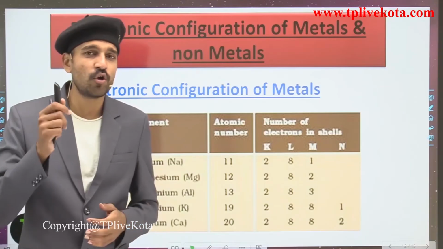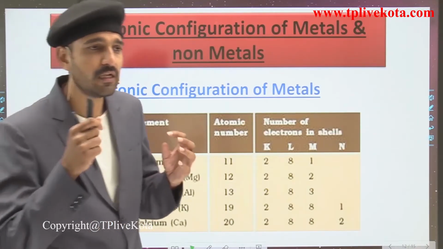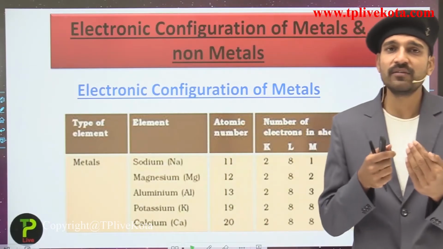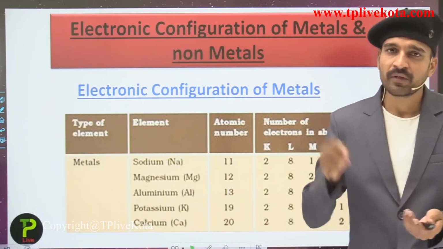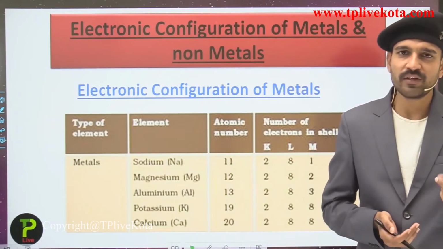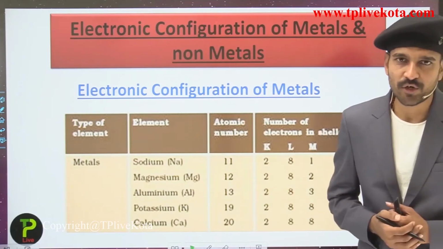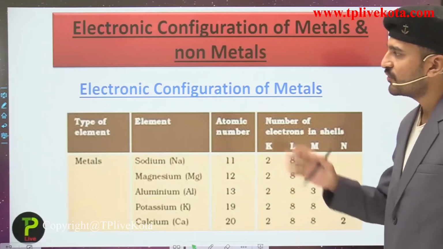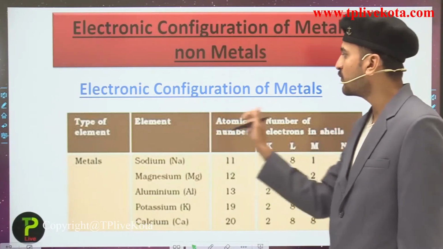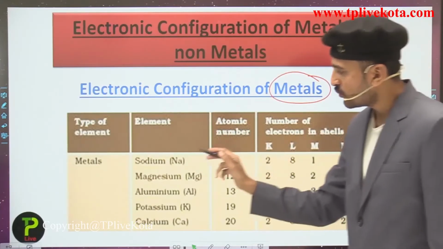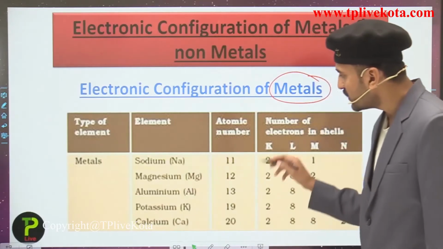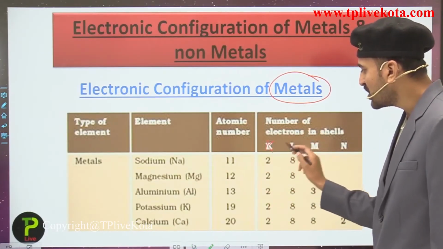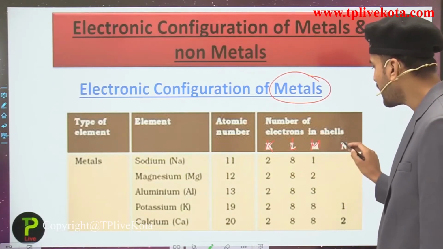So students, I hope that you have enjoyed this video and you have learned more about the physical properties of metals and non-metals, with the animated diagrams and the videos. Now students, it's time to move to the next topic, that is the electronic configuration of metals and non-metals. Here you can see the electronic configuration of the metals. Some of the metals are given, with their atomic number along with the number of electrons present in the K shell, L shell, M shell and N shell.